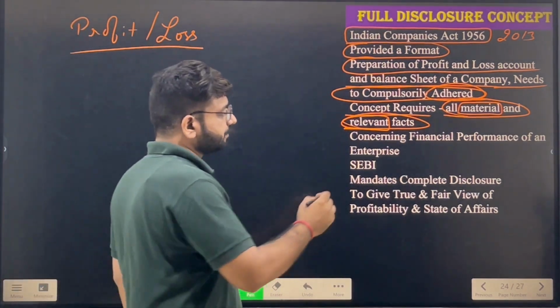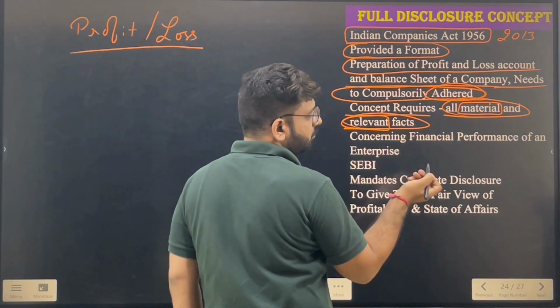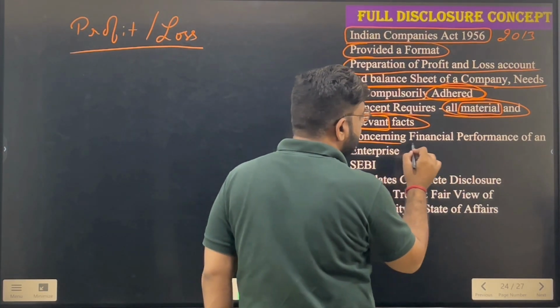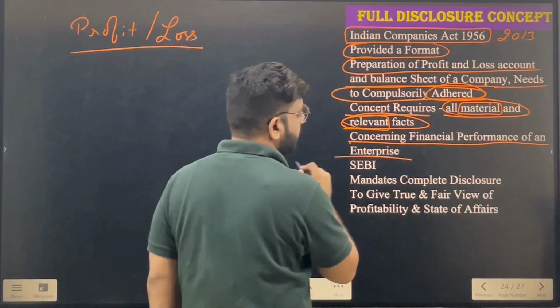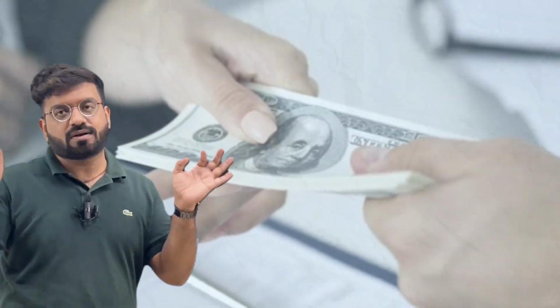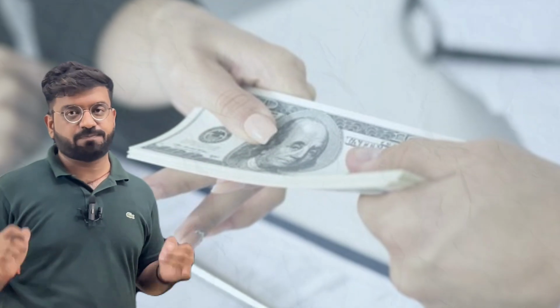Okay, next. Now, what type of information? Information concerning the financial performance of the enterprise. All the financial, that is simply all the monetary transactions, all the monetary aspects are to be given in that accounting information.